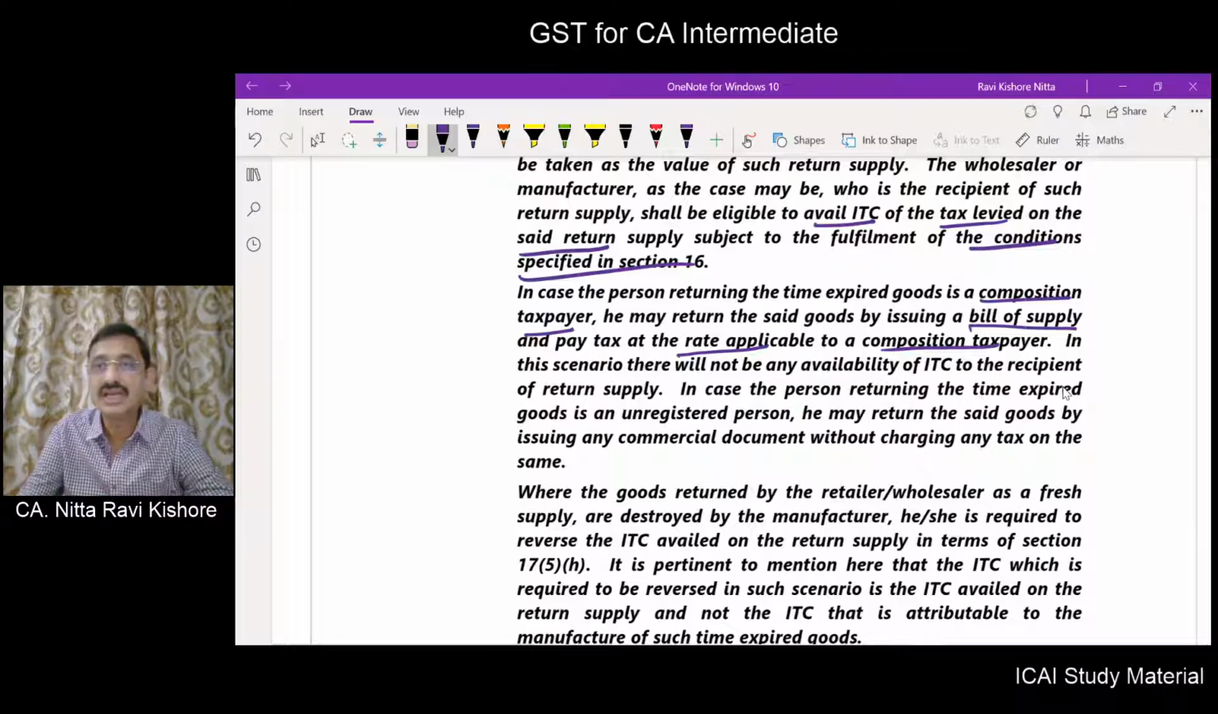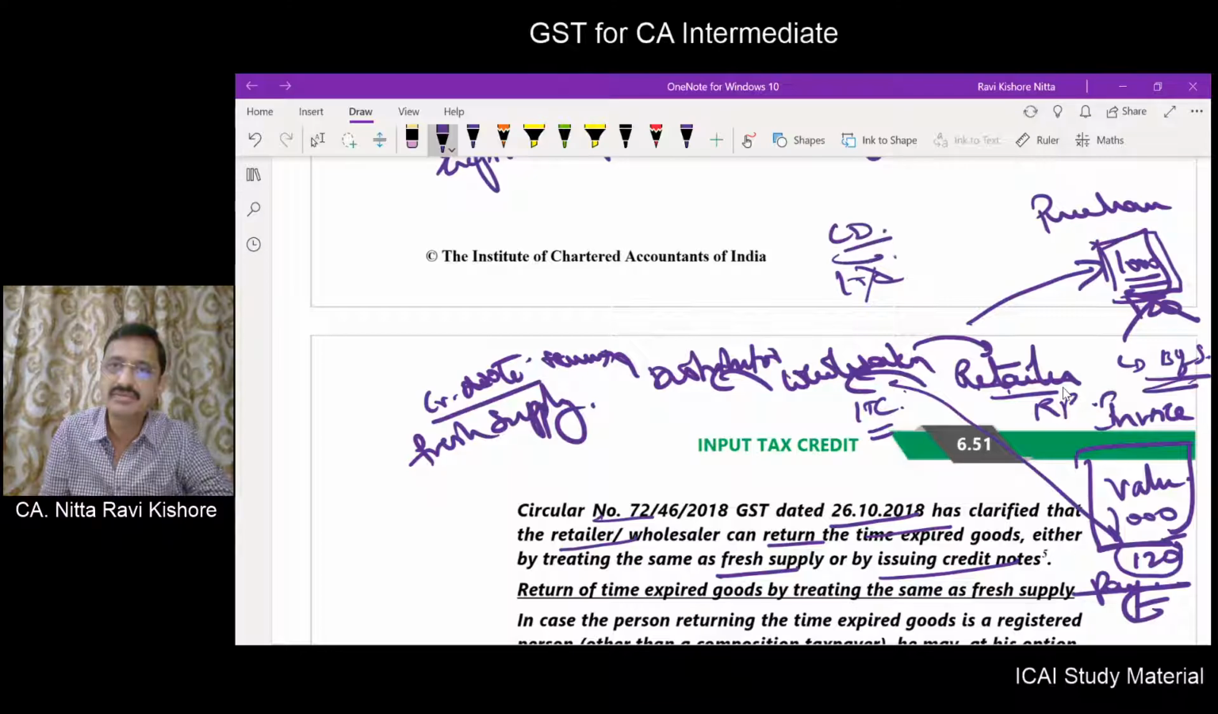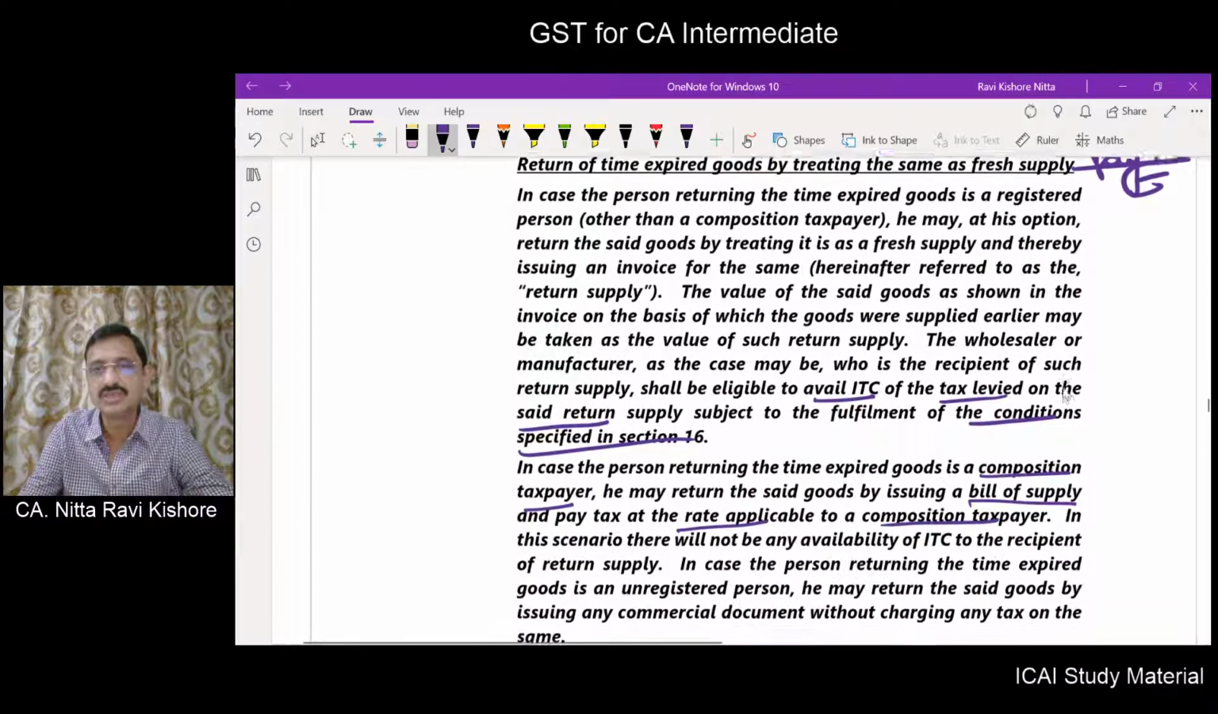Now, previously when the reverse supply is made, this 120 charged by this fellow, which is paid to the government, is claimed as input tax credit by this fellow. Now, if this fellow happens to be a composition dealer, he can issue only a bill of supply. This fellow will pay quarterly tax at a prescribed percentage to the government. A composition dealer cannot pass on the credit, therefore this fellow can't take ITC in respect of procurement from the composition dealer. That's what has been provided.